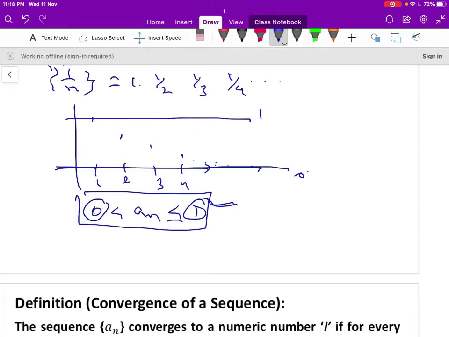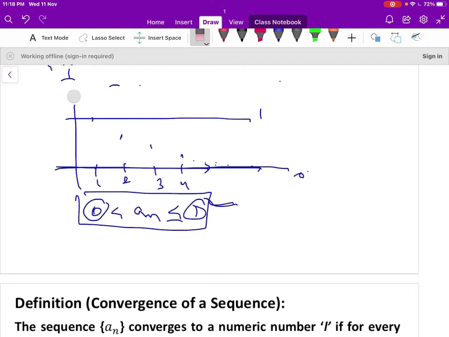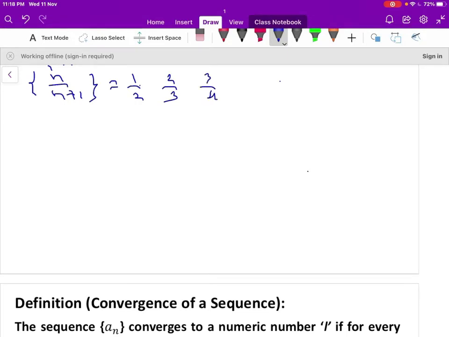So this is a decreasing sequence. Let us take one more example, which is an increasing sequence, and it is bounded above and below. Let the sequence a_n be n by n plus 1. So that can be written as, when n is 1, 1 by 2, when n is 2, that is 2 by 3, when n is 3, that is 3 by 4, that is 4 by 5, and so on.